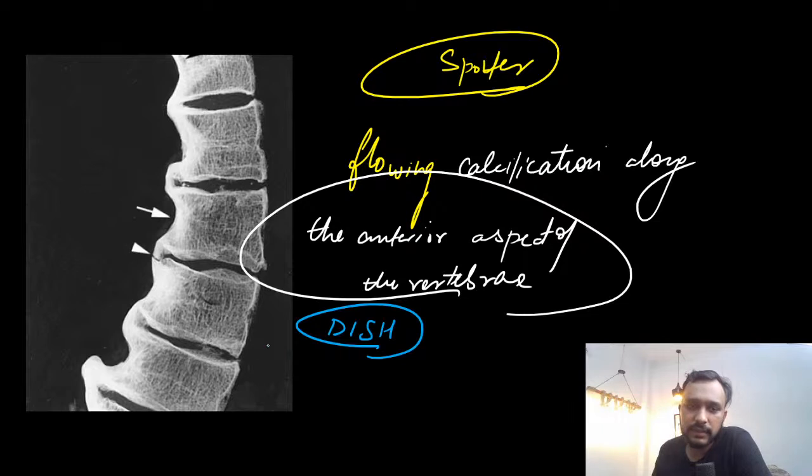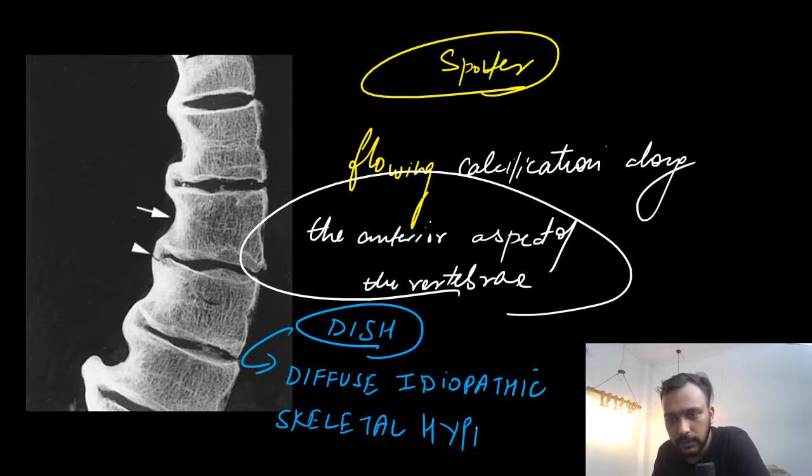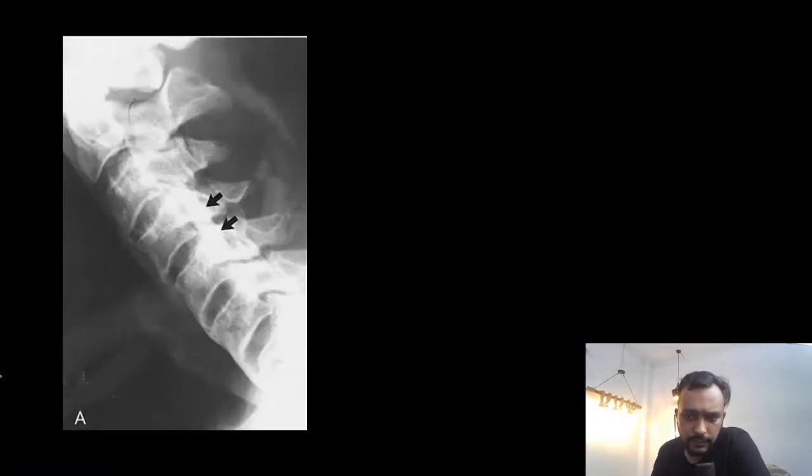And what does DISH stand for? DISH stands for diffuse idiopathic skeletal hyperostosis. Very good.